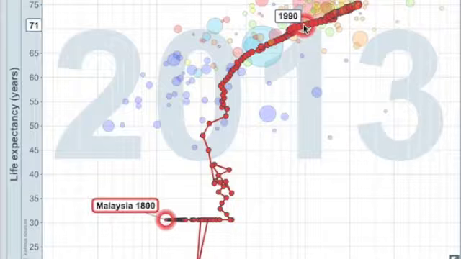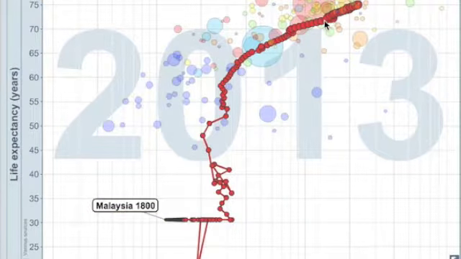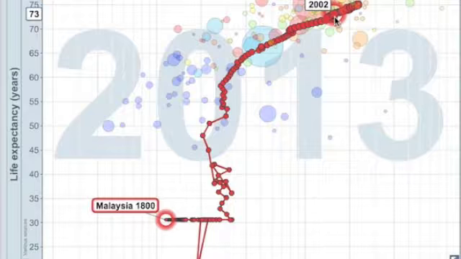In 2000, the statistics show that average life expectancy was 72.40 years, which is here, and it reached 74.04 years, with male life expectancy at 71.28 years and female life expectancy at